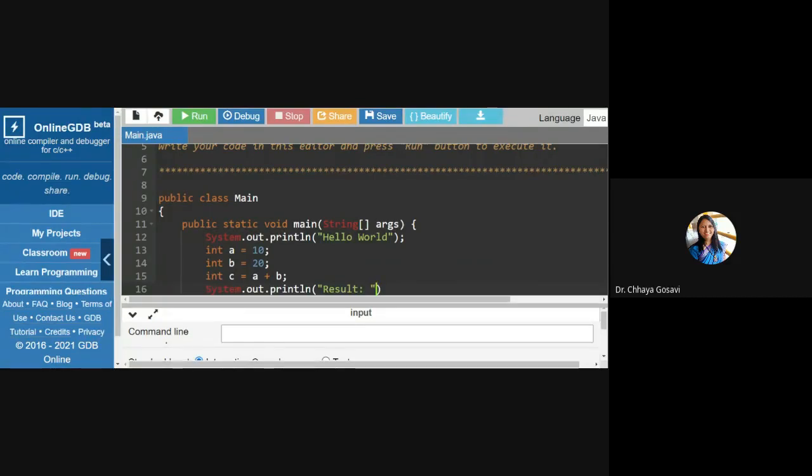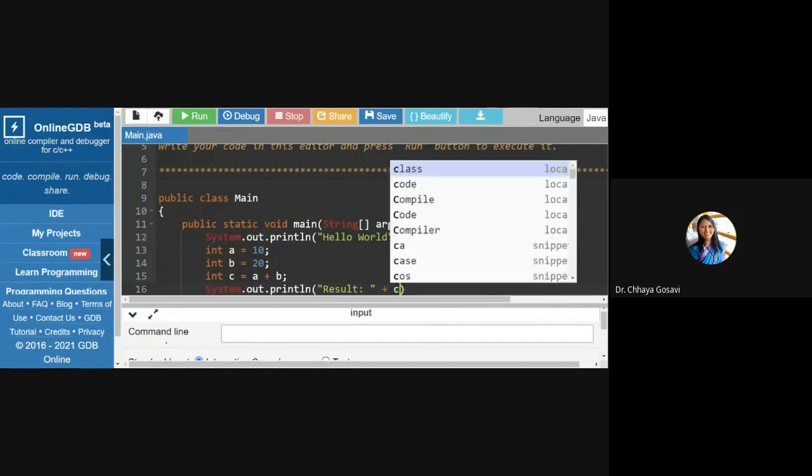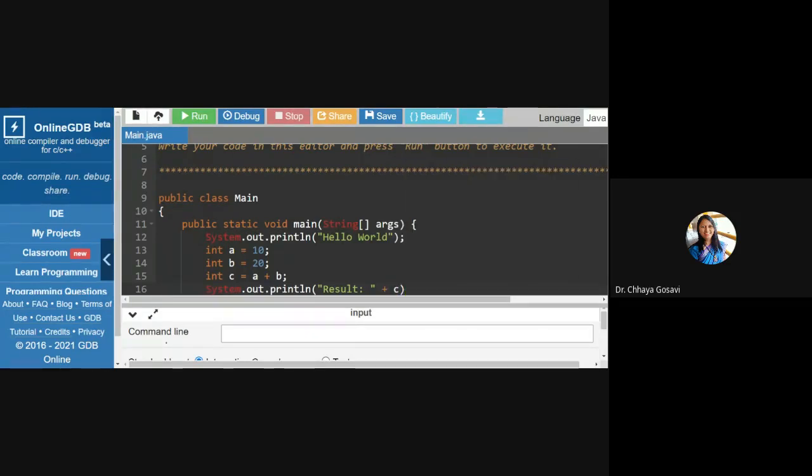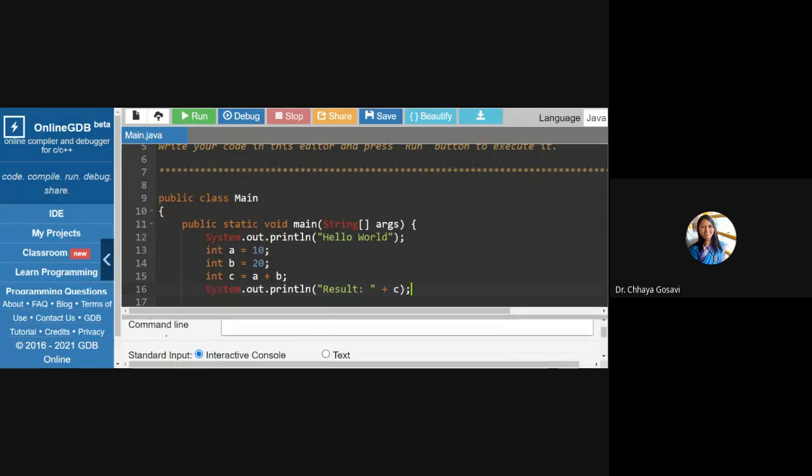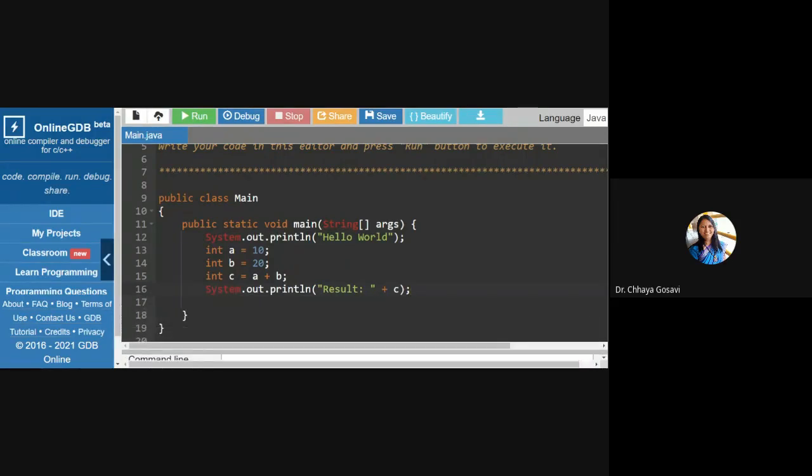And to display the value of c, use the plus sign. Plus is used for concatenation, and small c is used to display. Now this c will hold the result, the value of 10 plus 20, that is 30. So when you say plus, it will do the work of the ampersand, like in C, right? Here it works as a concatenation operator. It will concatenate this string, that is the message, and the actual value.